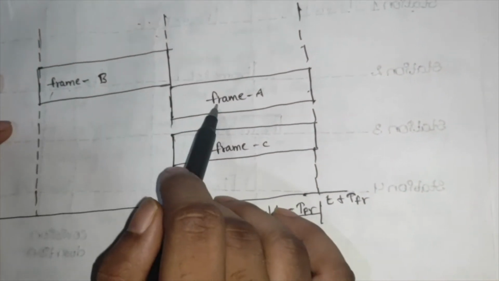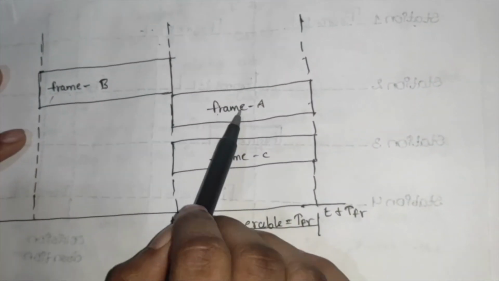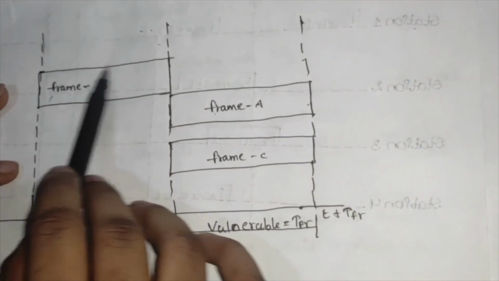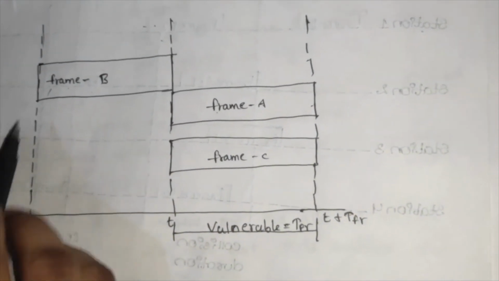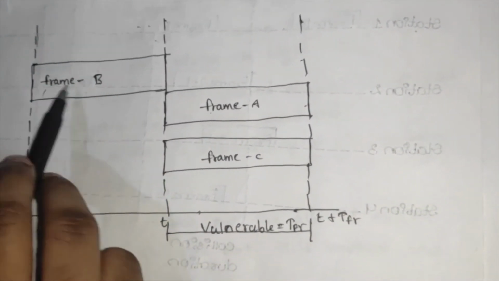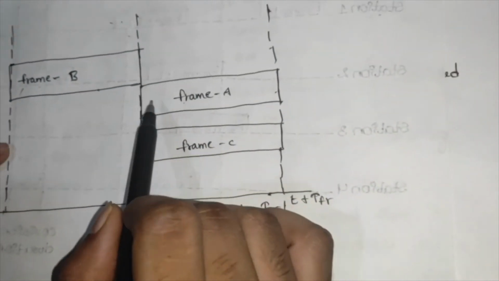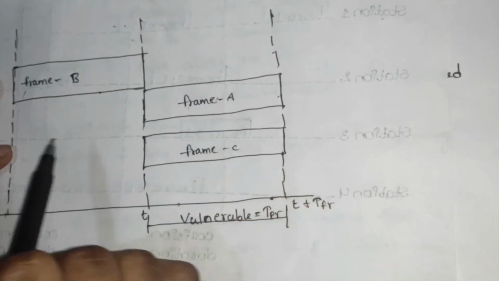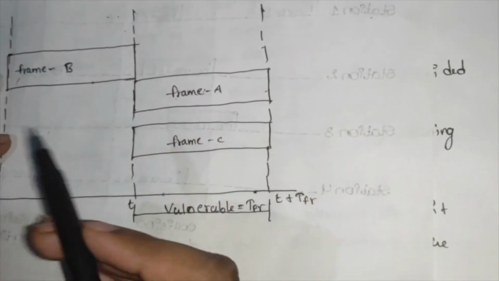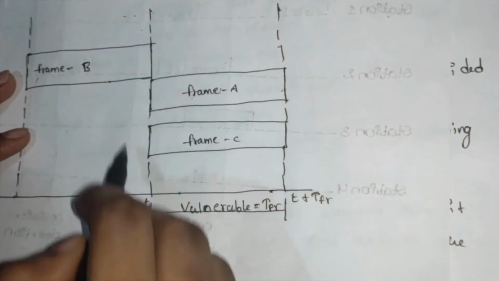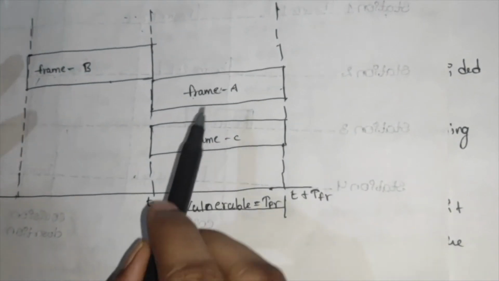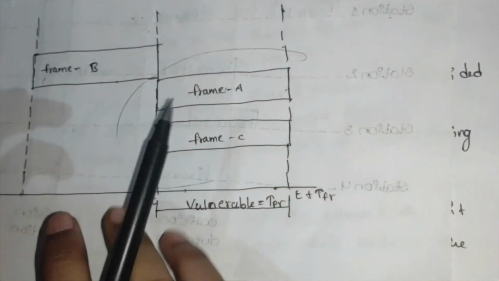Let me show you that. So this is frame 1, frame B, frame A, frame C. This data is ready at the beginning, that's why in this slot frame B is ready and starts. But even though A is ready, it can't start in between, so it should wait for the next slot. So let's see that in this, the collision had happened.